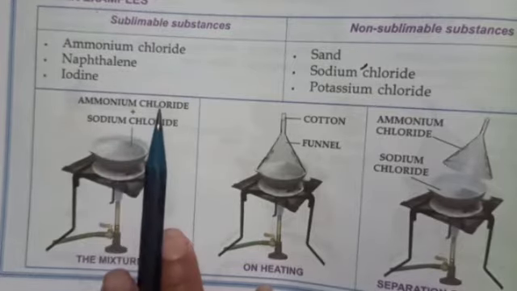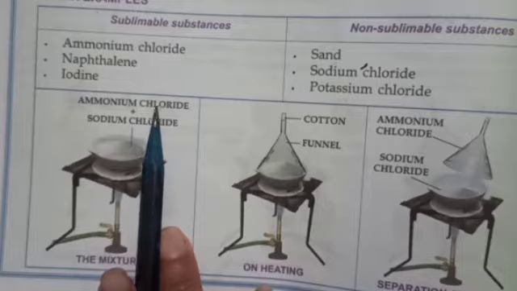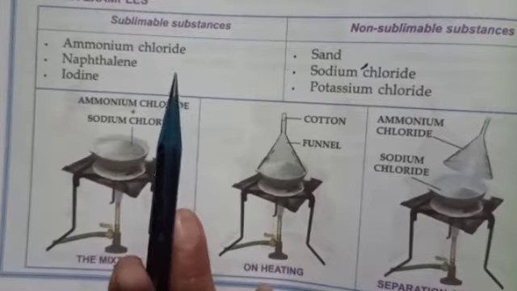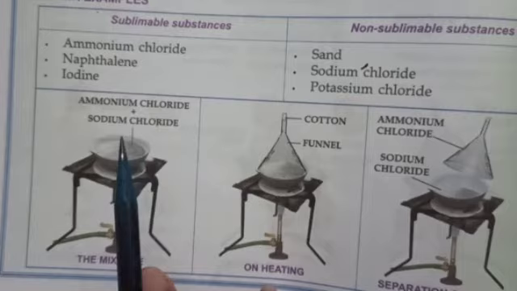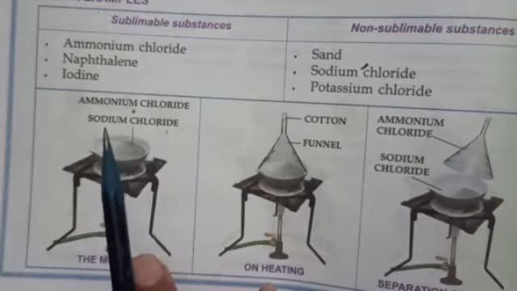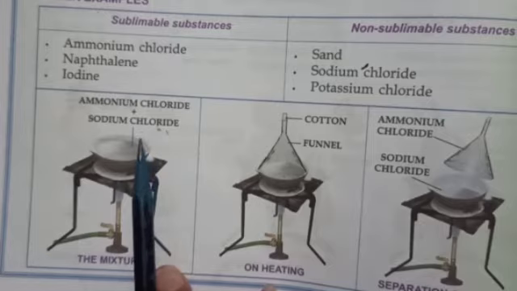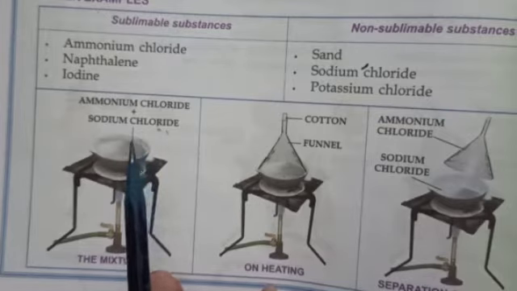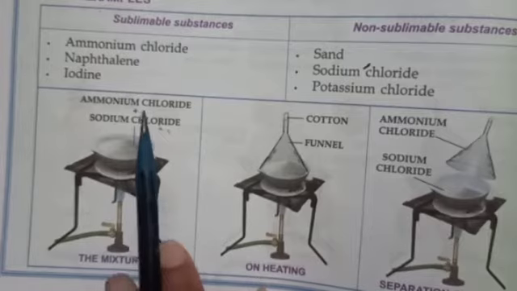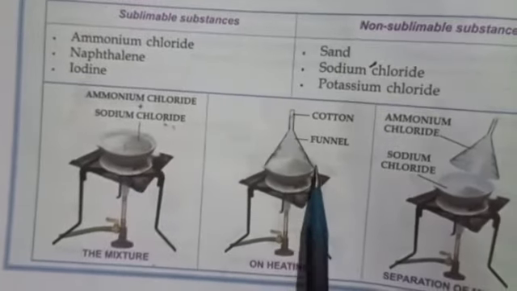Now ammonium chloride is sublimable, that means it changes directly into vapor, but sodium chloride is non-sublimable, so it remains behind in the evaporating dish. So what happens? First the mixture is taken in the evaporating dish, then it is heated.